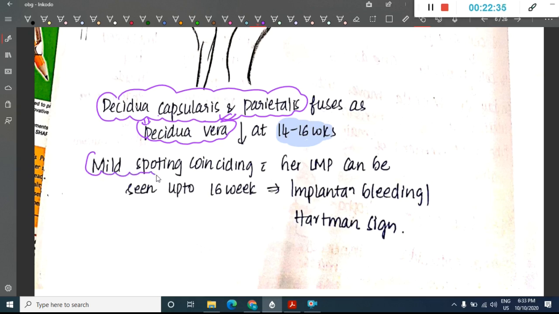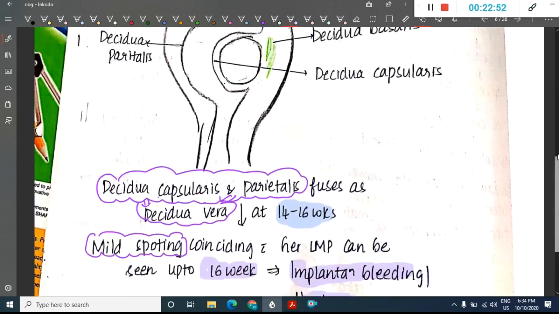Mild spotting can be seen up to the 16th week, and this is called implantation bleeding or Hartmann's sign.